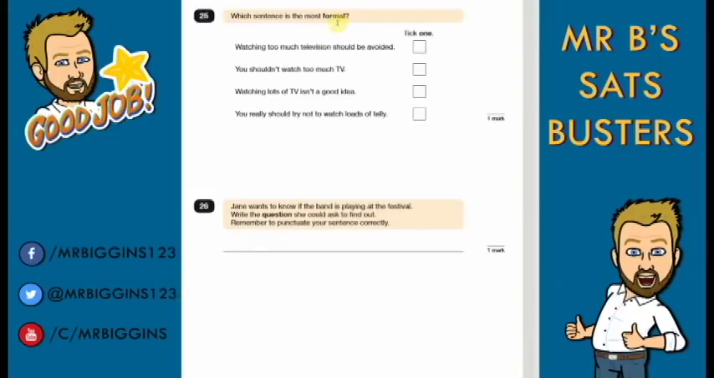Which sentence is the most formal? Now this can be tricky sometimes because it can be sort of a matter of opinion, but there's some things to look out for.